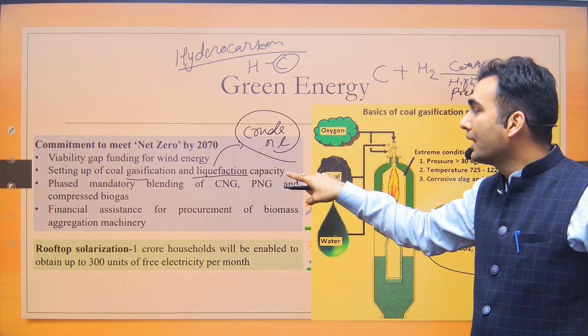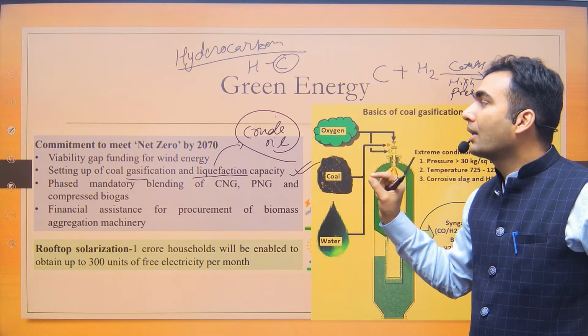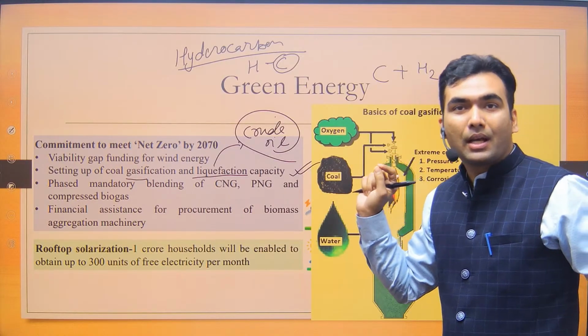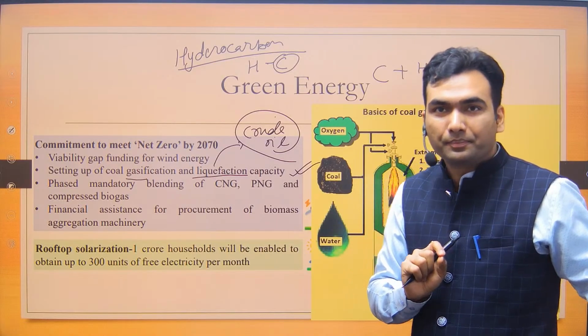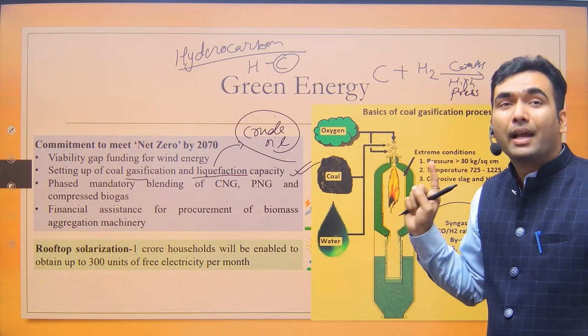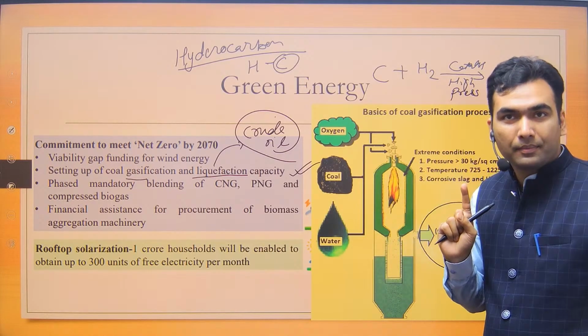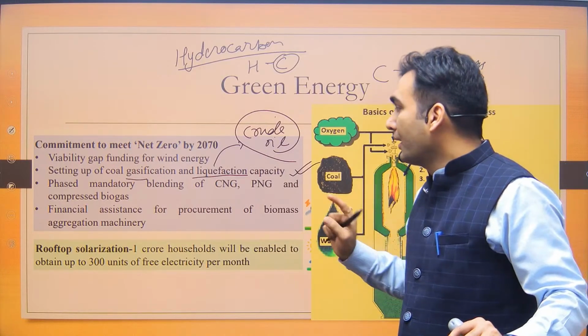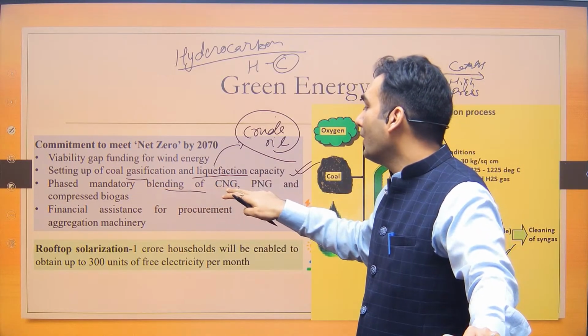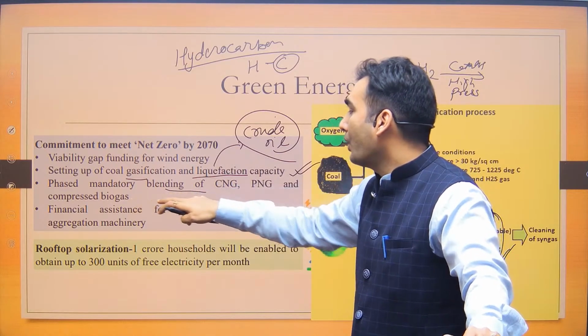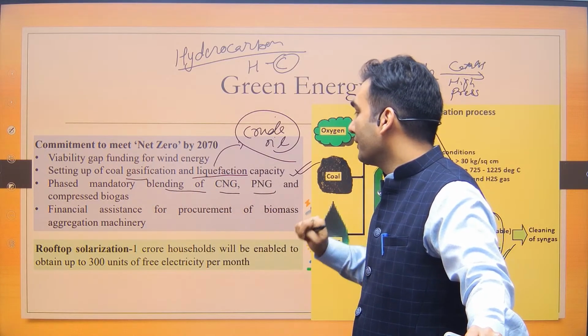That's why such processes are called green processes, part of green energy. Okay, they are not as green as solar energy. Now the next thing is, the government is saying that there will be mandatory blending of compressed biogas into CNG and PNG.